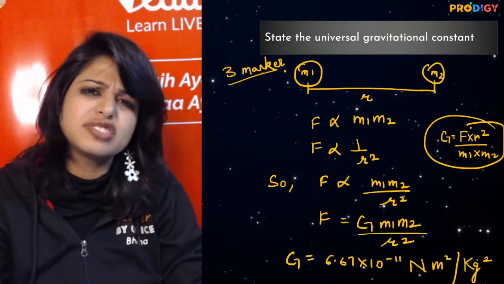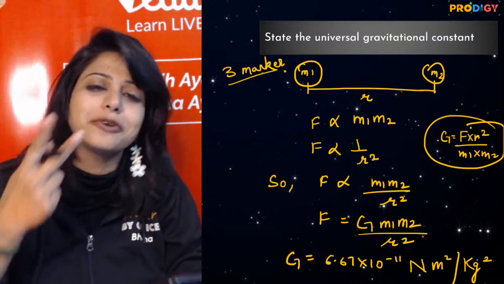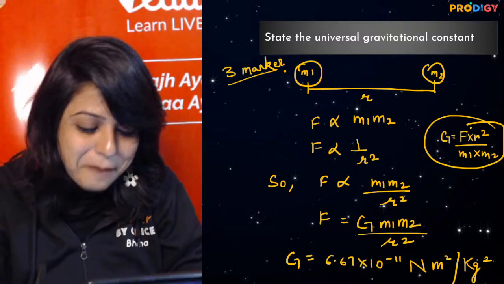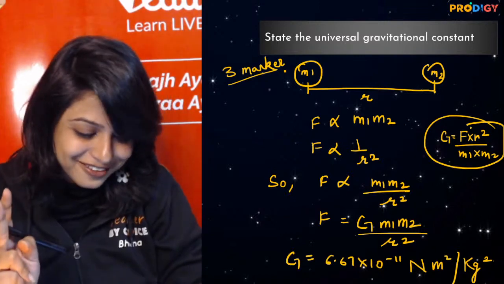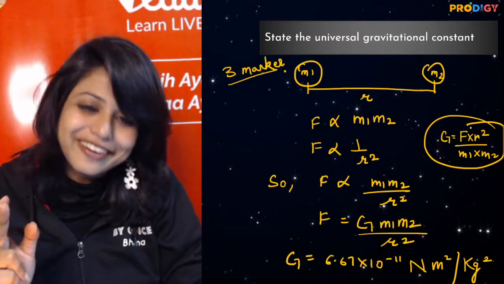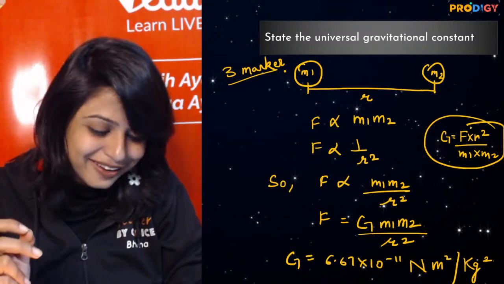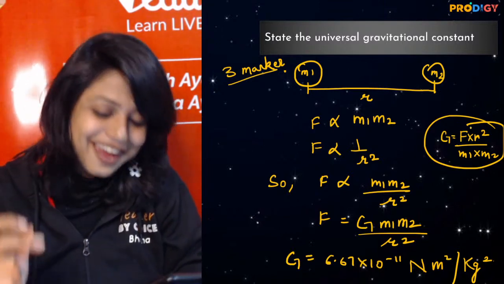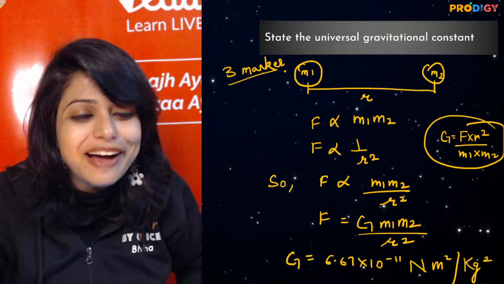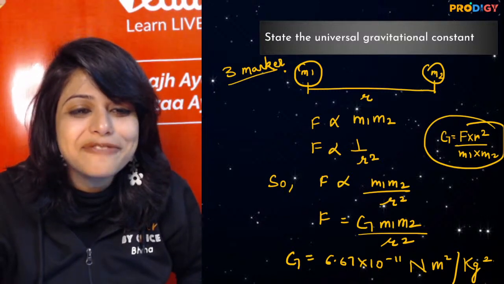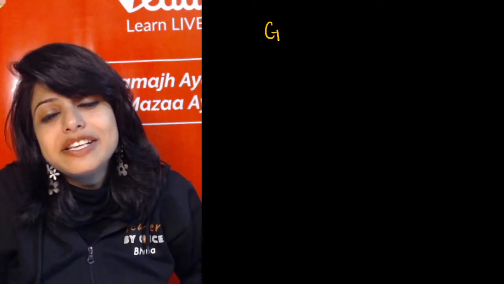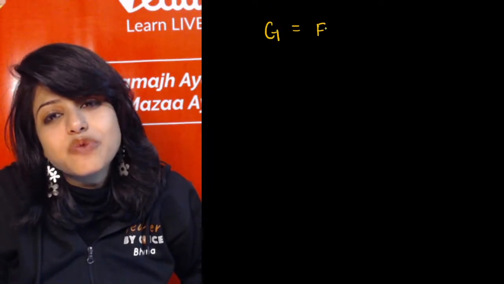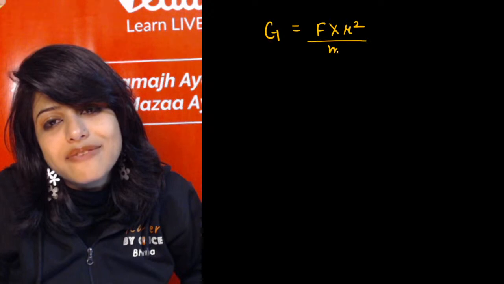It's a universal constant. You have done just that 1 marker. It is a 2 marks question. People, it's a 2 marker question. What is capital G? Now this is fun. Everybody is defining for 1 mark. People, your capital G is what? It is force into R square upon m1 into m2.